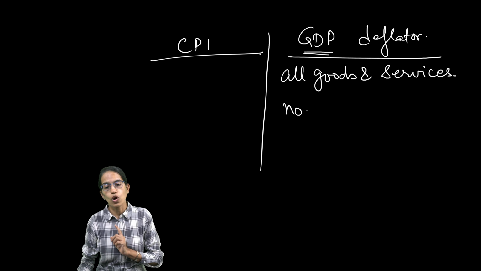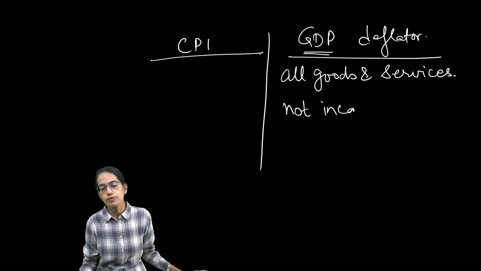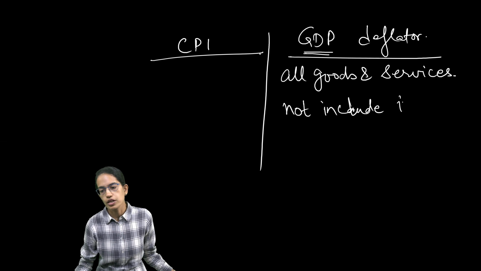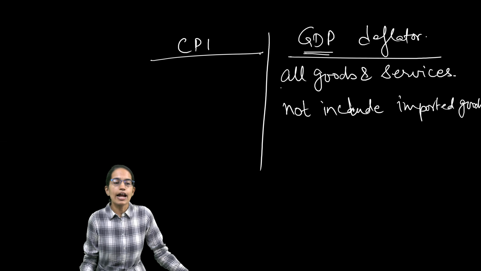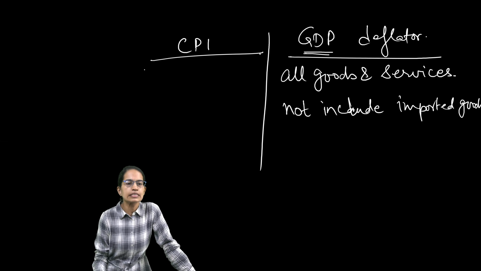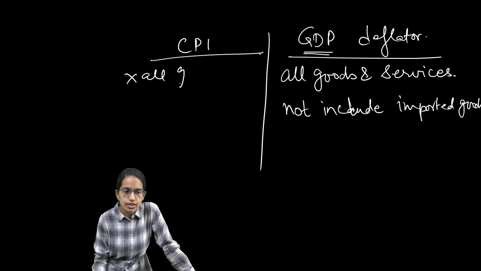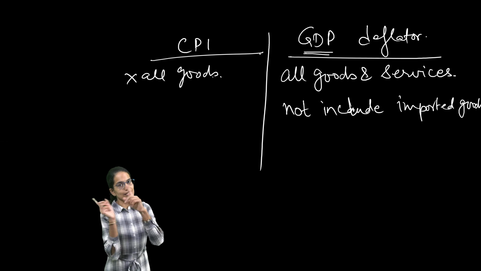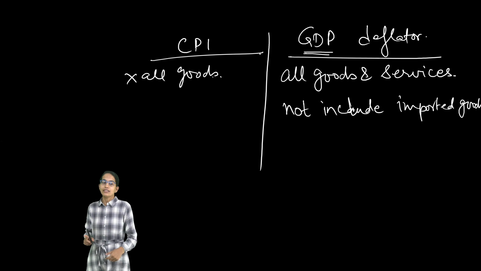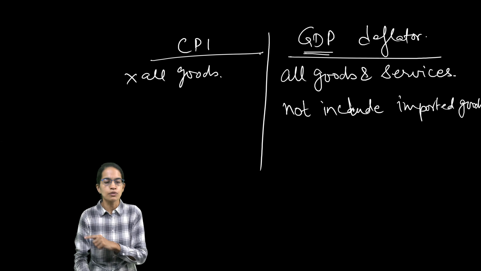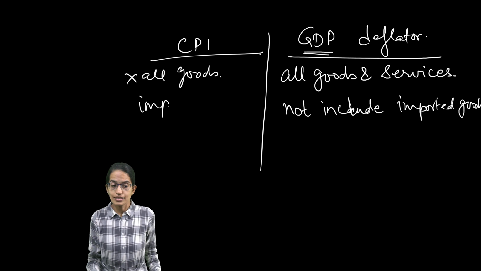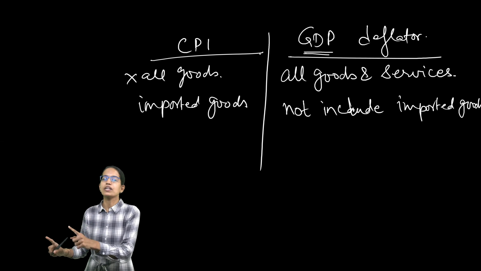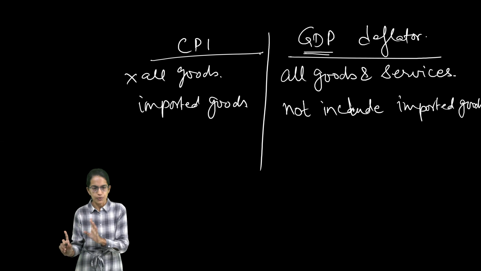So it does not include imported goods, right? But what would happen with consumer price index? Consumer price index does not represent all goods. It represents only the goods that one consumer is buying, and the consumer can prefer an imported good as well. So this can include imported goods. However, GDP deflator would not include the imported goods.